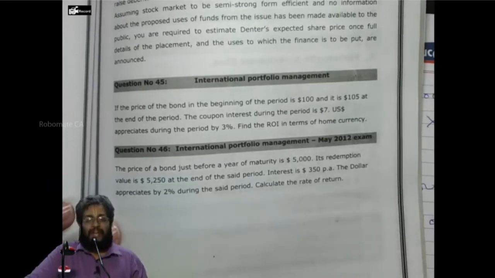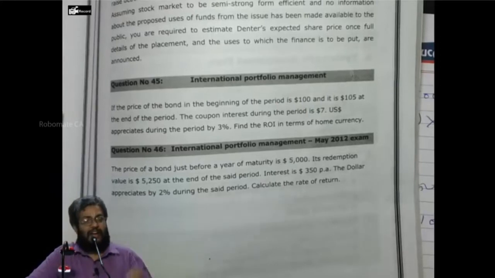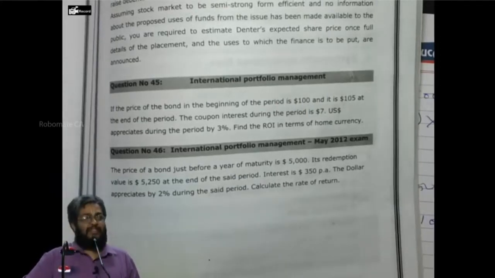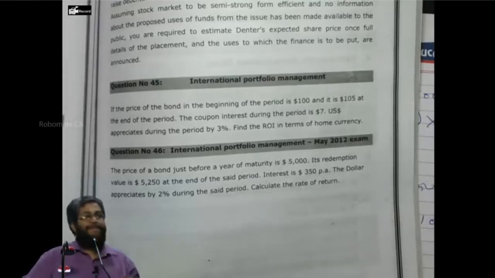A past examination problem for 5 marks. Can you start or not? Now, just 1 minute, let us do it. Question number 46.